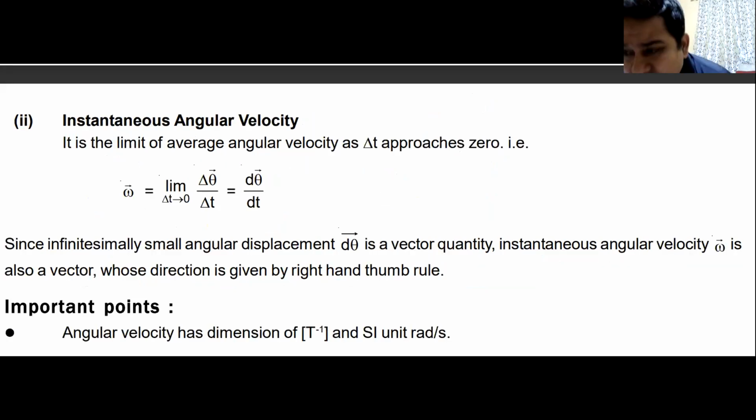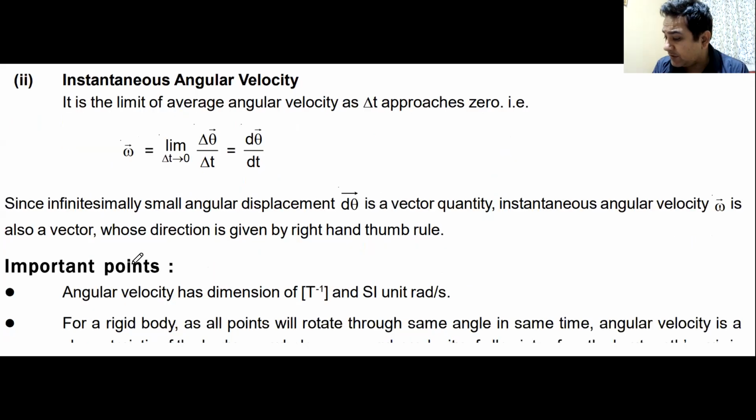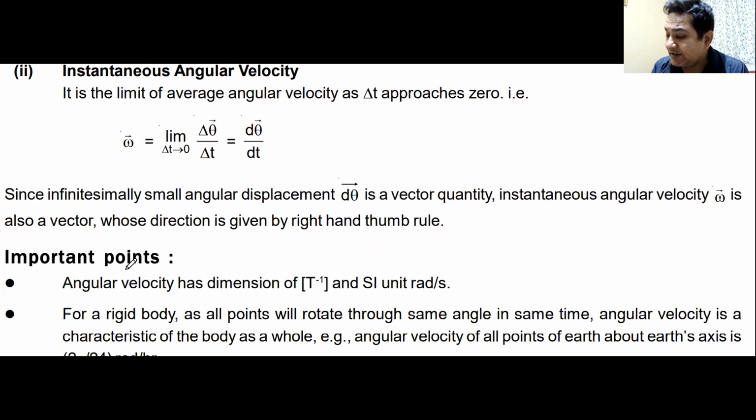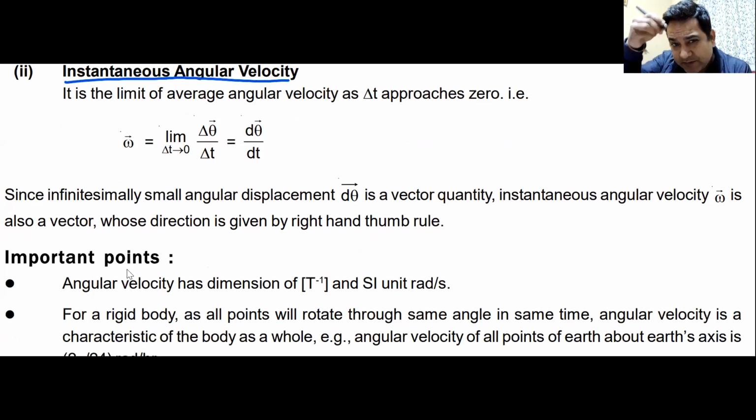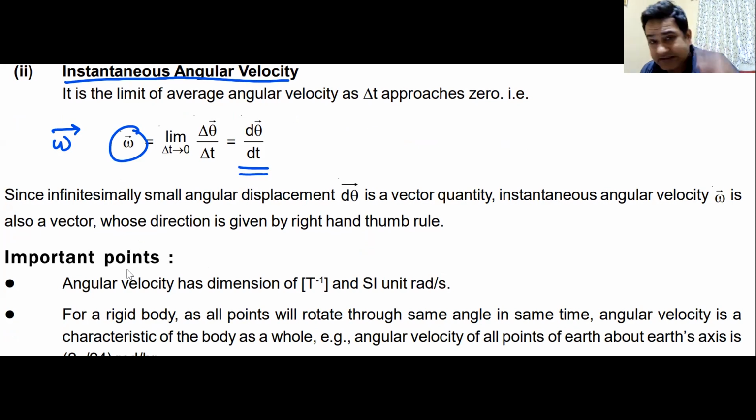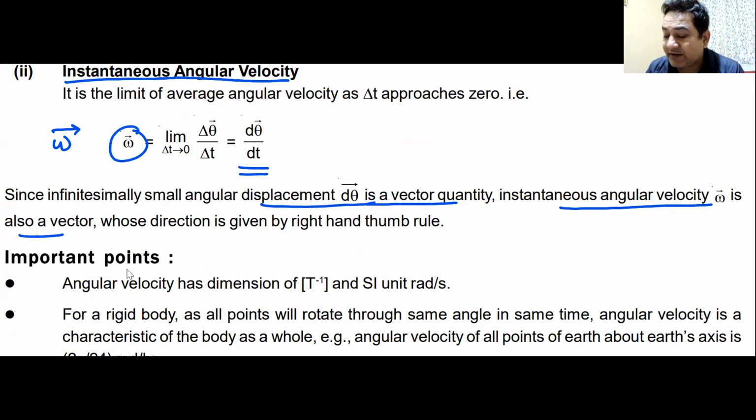I hope you have noted this down. Then the next thing is definitely instantaneous angular velocity. And instantaneous angular velocity is angular velocity at any particular instant. This is a vector, omega, which is d theta by dt, because d theta is a vector. Small angular displacement is a vector quantity. Therefore, instantaneous angular velocity is also a vector quantity whose direction is given by the right-hand thumb rule.